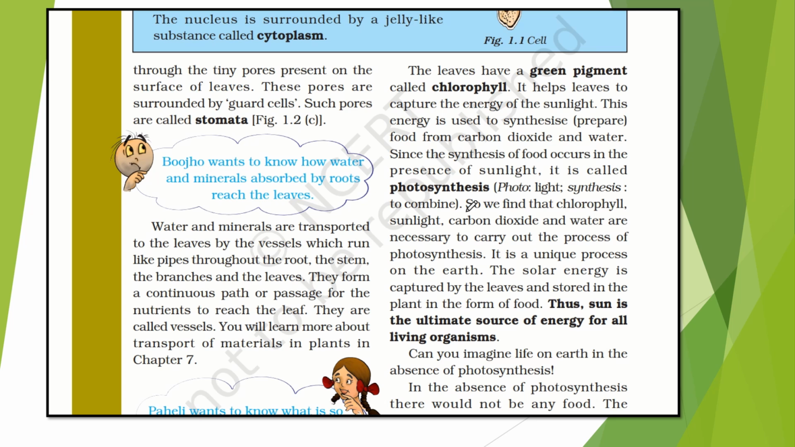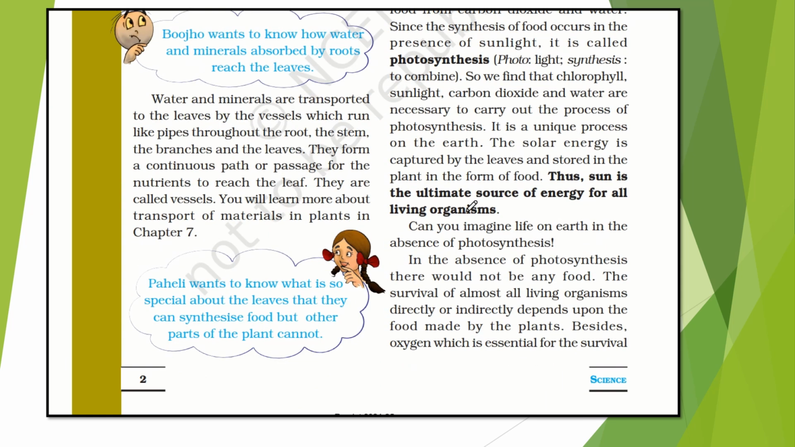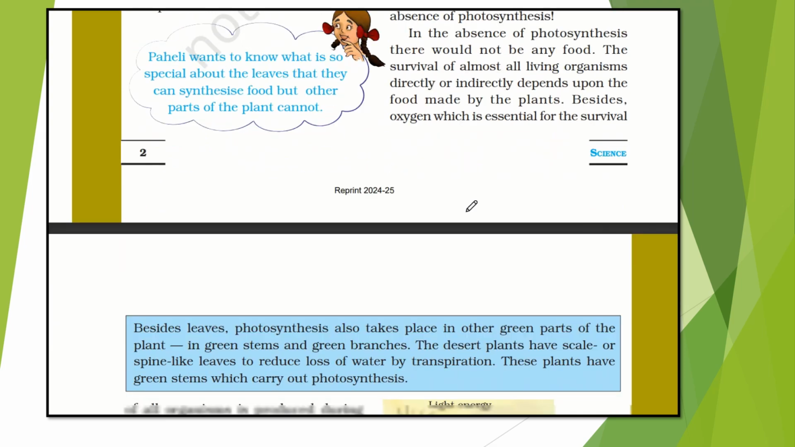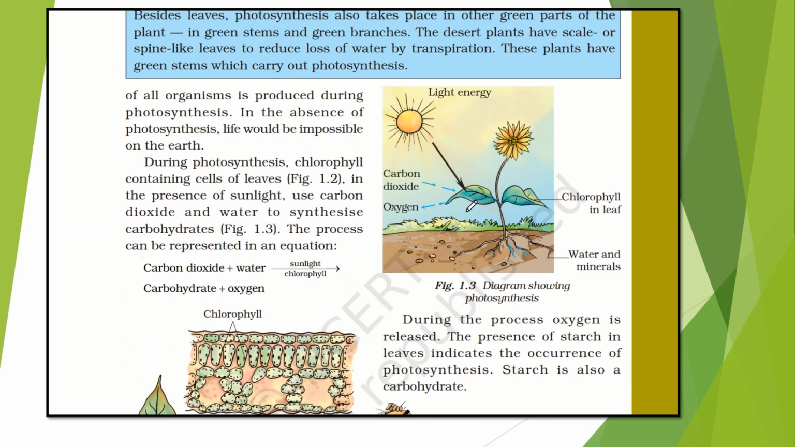It is a unique process on the earth. The solar energy is captured by the leaves and stored in the form of food. The sun is the ultimate source of energy for all living organisms. Can you imagine life on the earth in the absence of photosynthesis? We cannot, because in the absence of photosynthesis there would not be any food. The survival of almost all living organisms directly or indirectly depends upon the food made by the plants. Besides, oxygen, which is essential for the survival of all organisms, is produced during photosynthesis. In the absence of photosynthesis, life would be impossible on the earth.